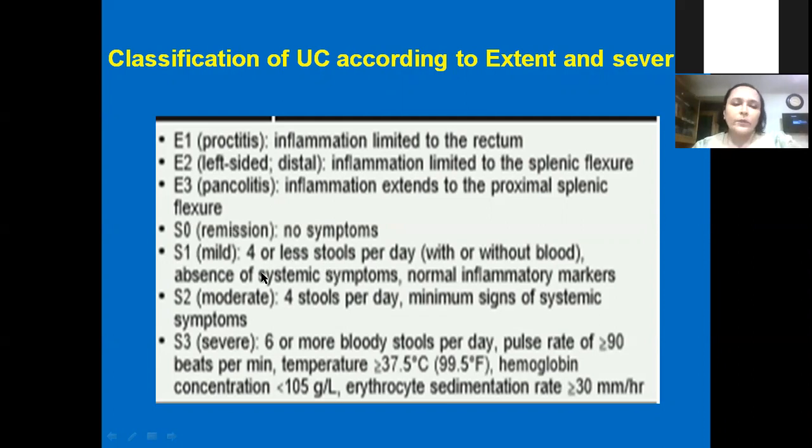That is with systemic symptoms. S1, S2 with 4 stools per day. These are the different stages, along with systemic features of temperature, low hemoglobin concentration, and high ESR.